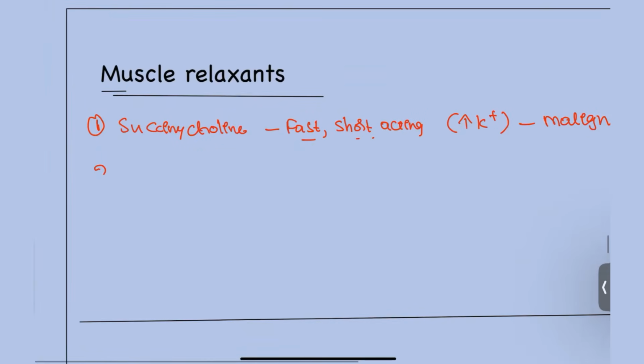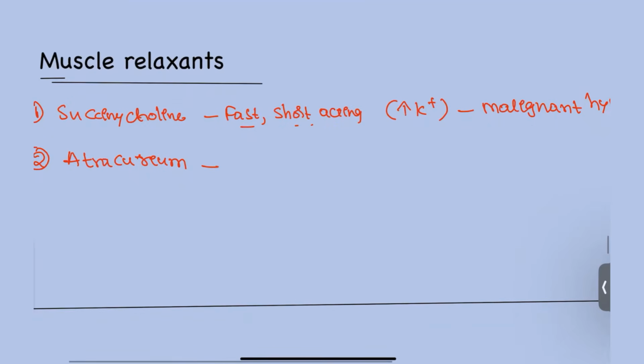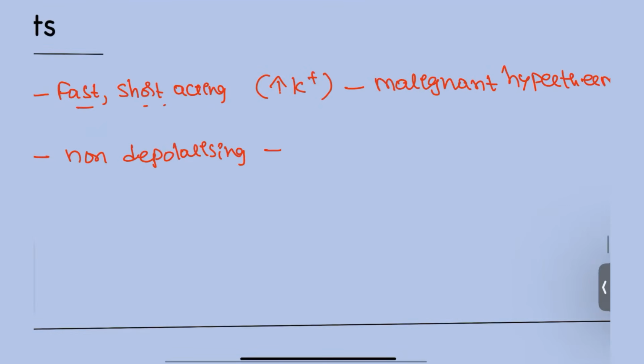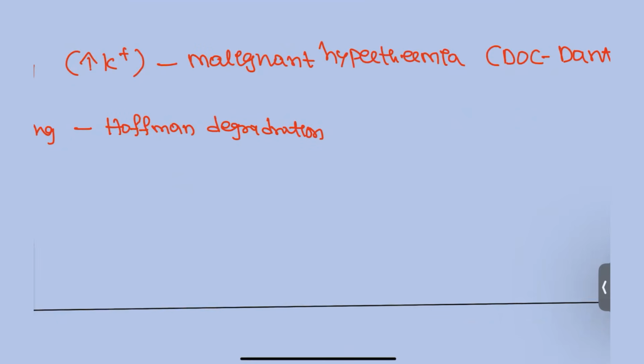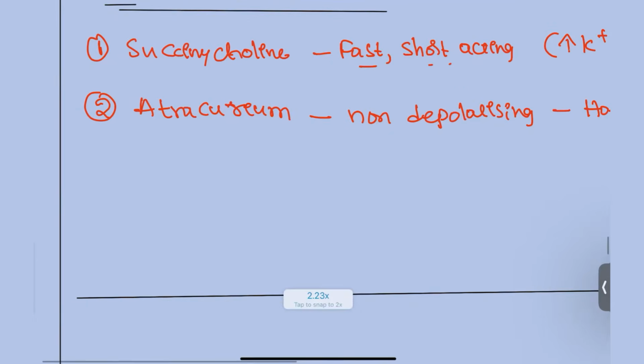Next one that you have to remember, atracurium. The most important point is that this is a non-depolarizing drug, and it degrades on its own by Hofmann degradation. So this can be given to patients who have liver disease or renal disease. We can go for this drug, cisatracurium or atracurium.